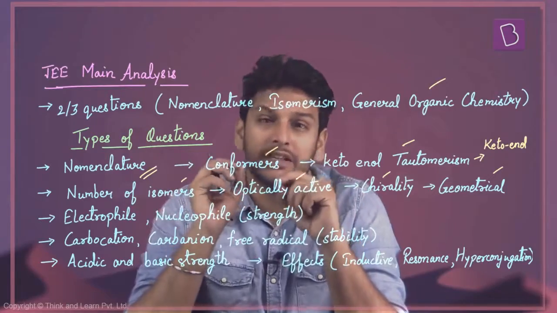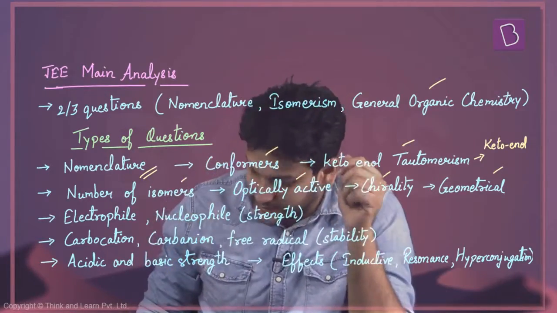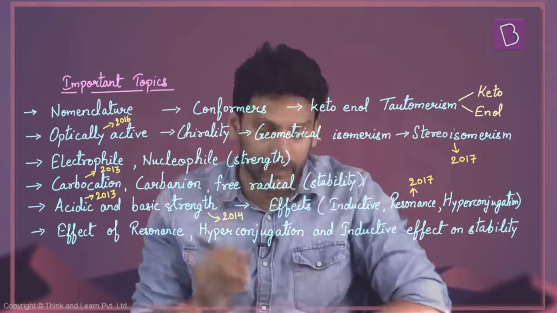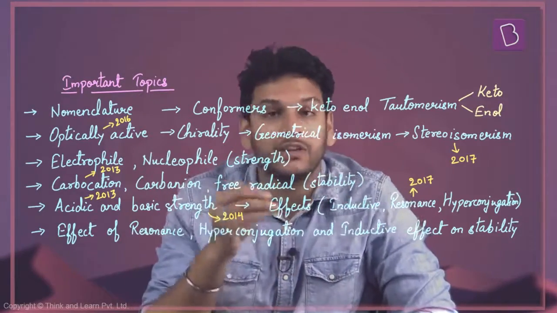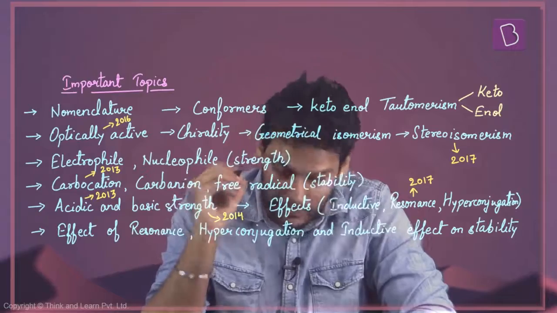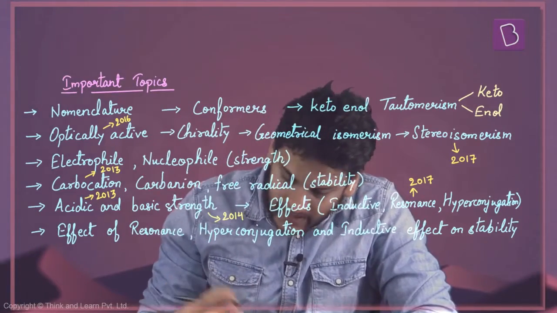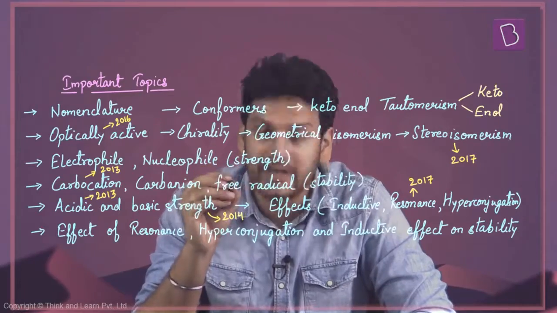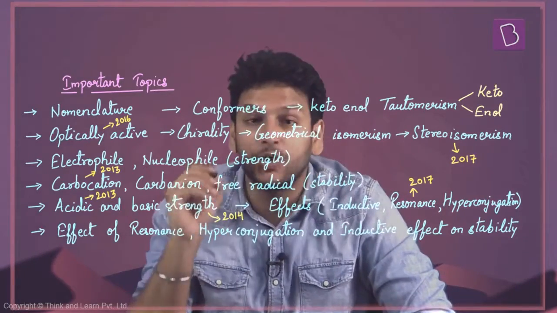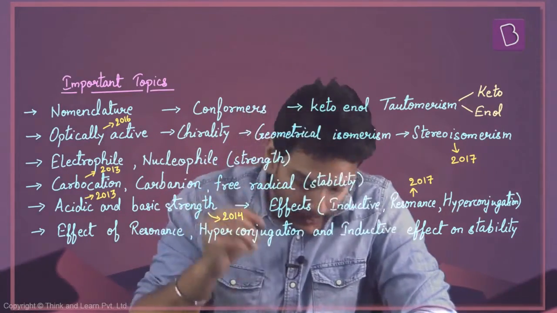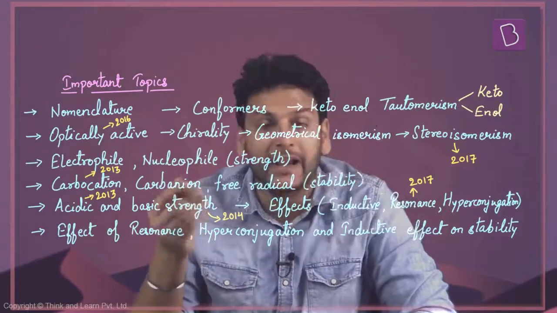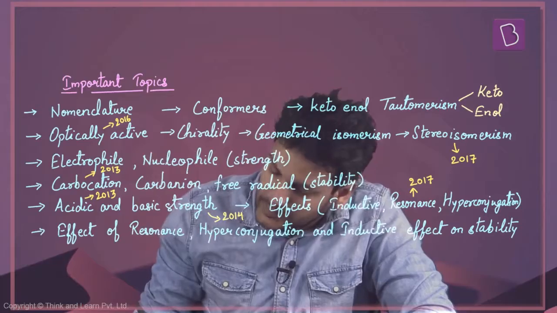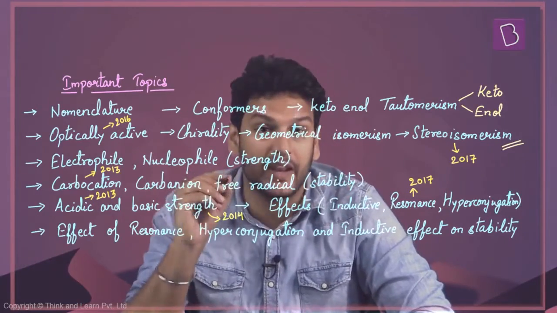Now let's take a look at the important topics from JEE Main point of view. If we take a look at important topics here, again the whole nomenclature is very important. Then here you'll have to know about conformational isomerism. Then keto-enol tautomerism is very, very important here. Then optical activity, chirality, geometrical isomerism, and the whole of stereoisomerism is very, very important.